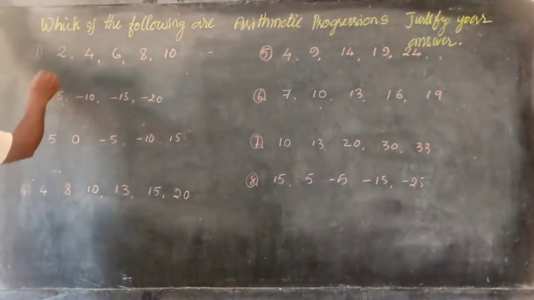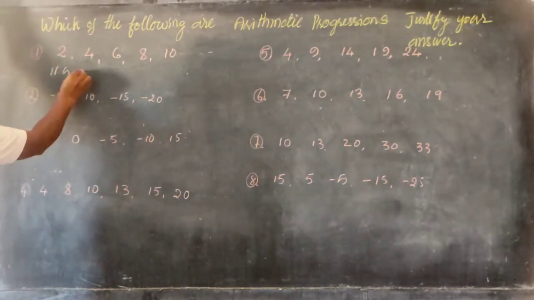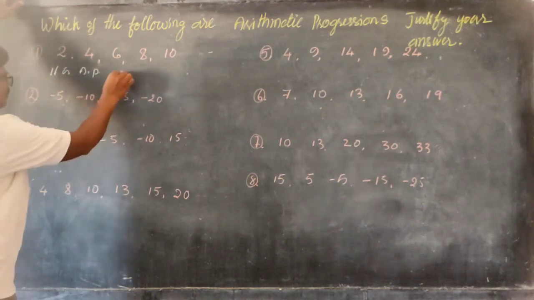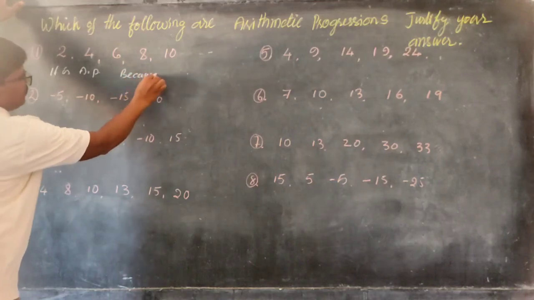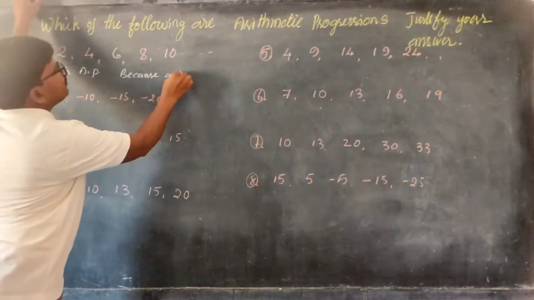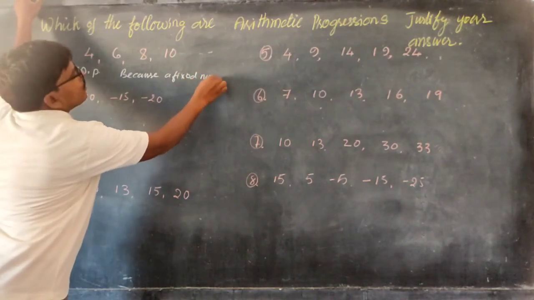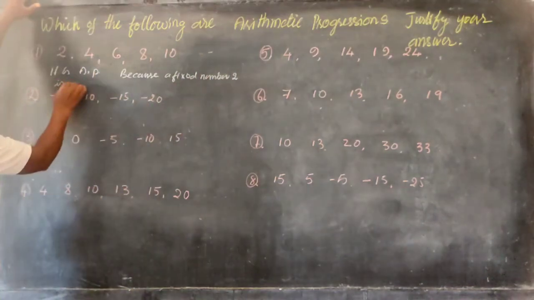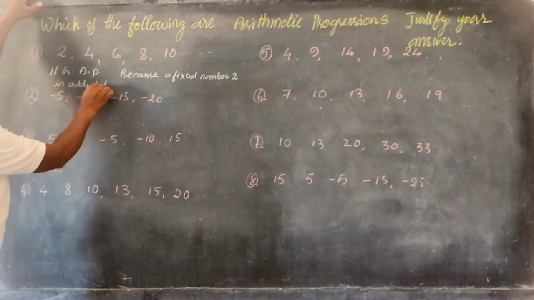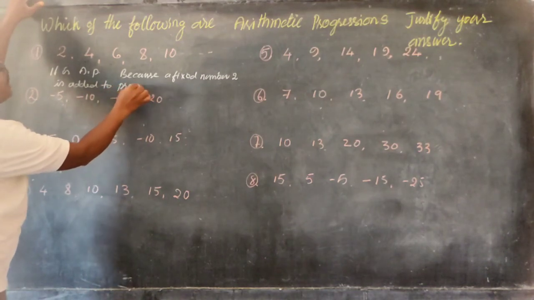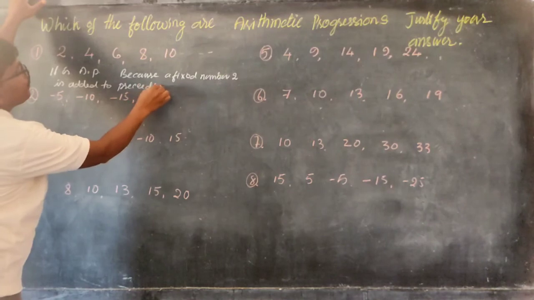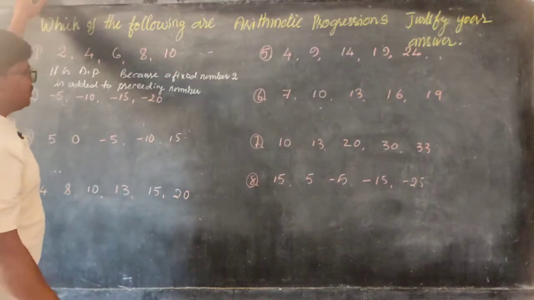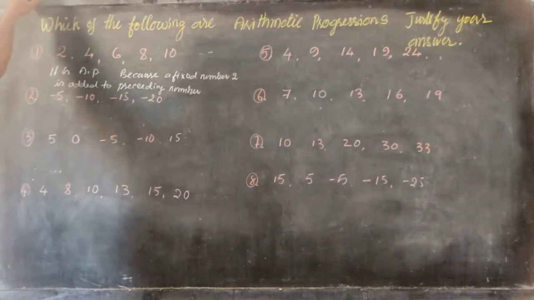So it is an arithmetic progression, because a fixed number 2 is added to the preceding number to get the next number.